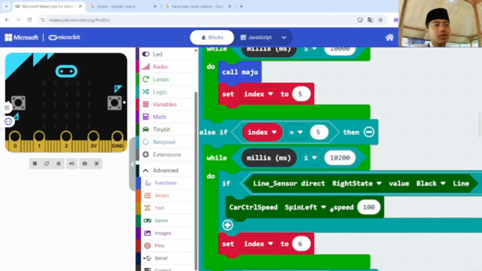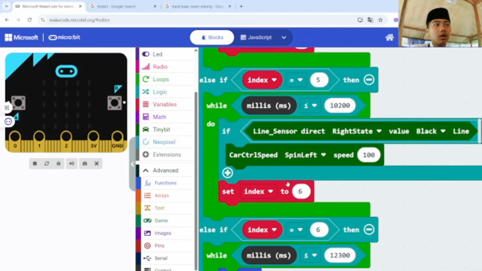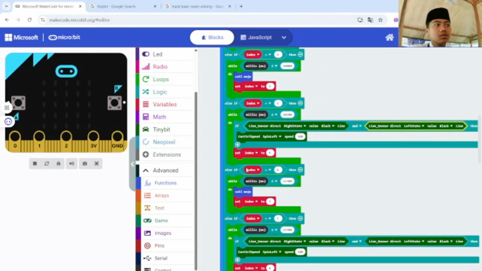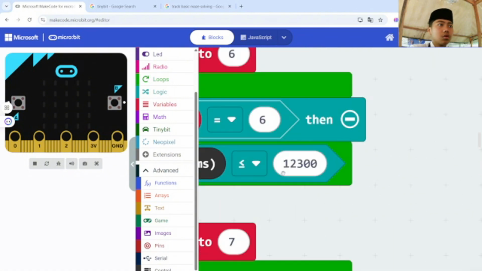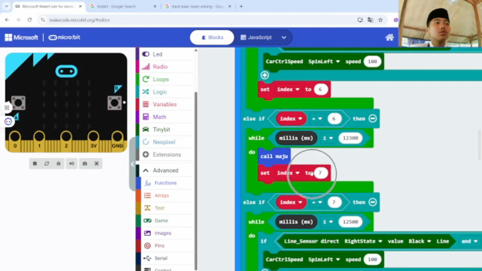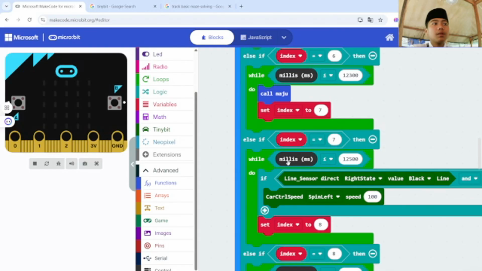Then car control speed spin left to 100 and then set index to 6, else if 6 mills 12,000 and then call maju and set index to 7, else if index 7 then mills 100, I mean 1250,000,